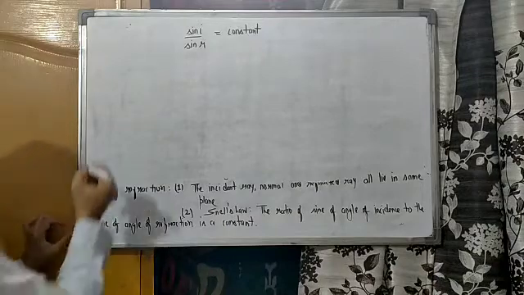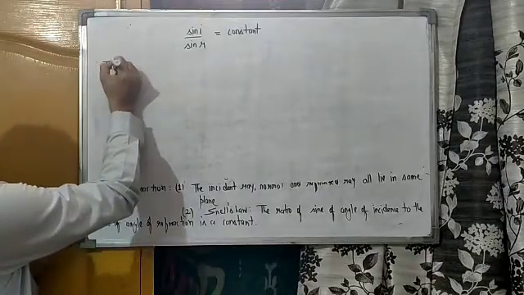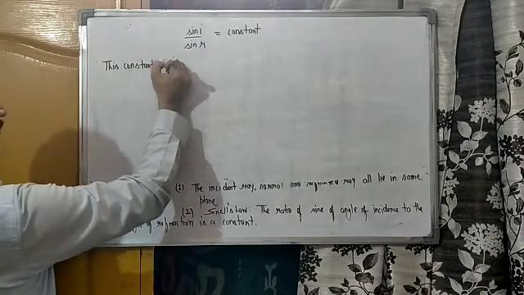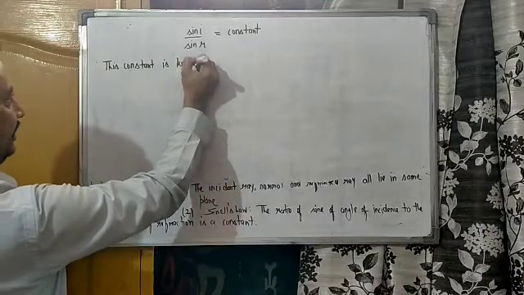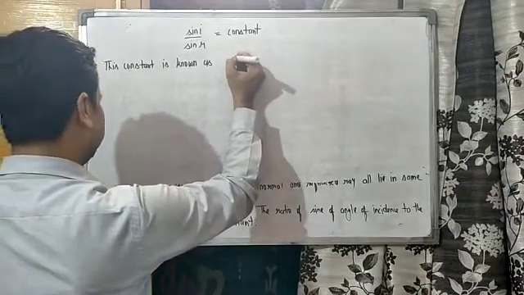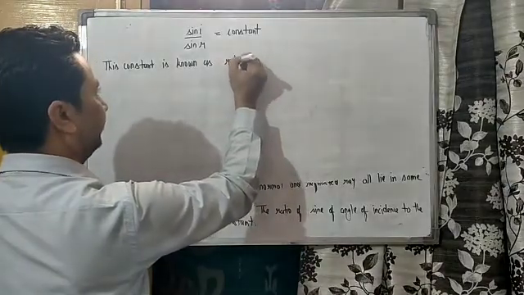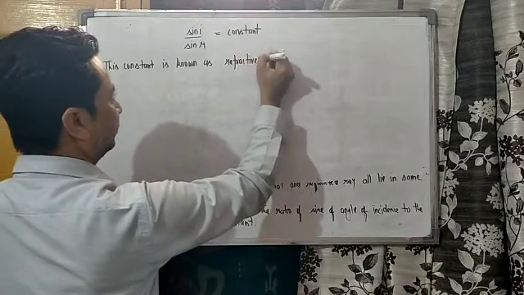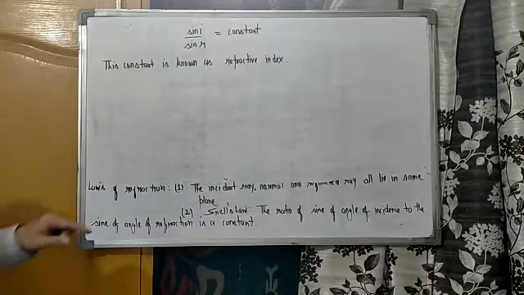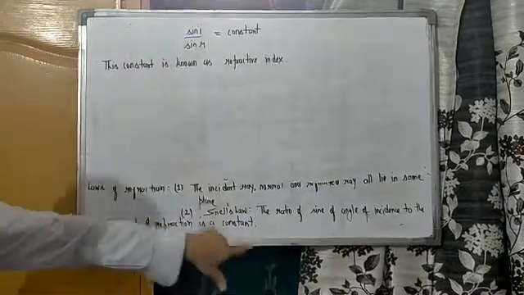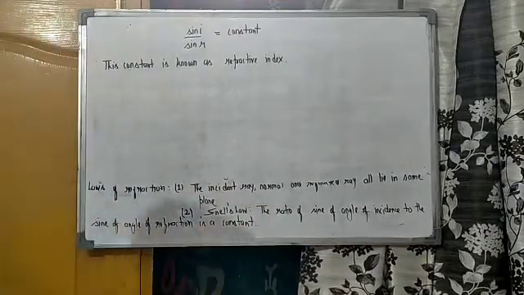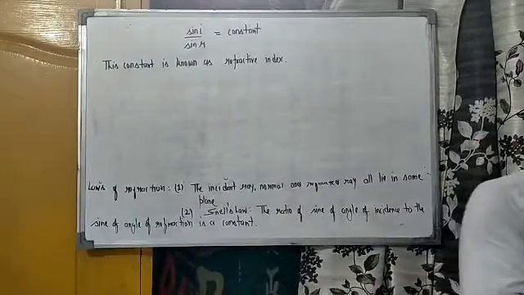Okay. Now, this constant is known as refractive index. So below the Snell law, you have to write it down and complete this heading, law of refraction. Note it down, pause the video and note it down.